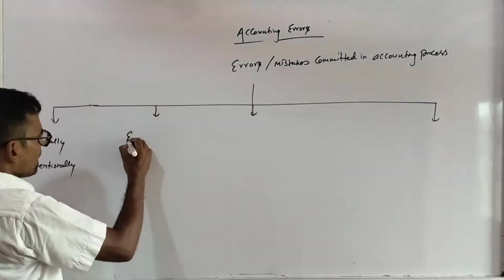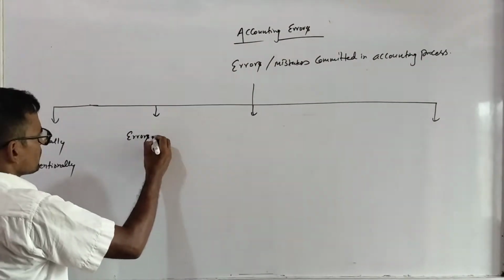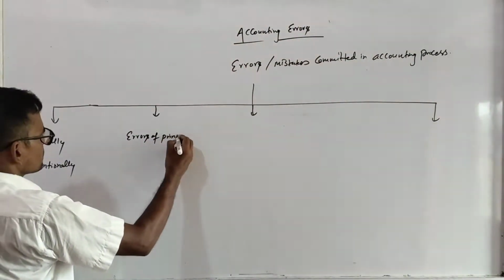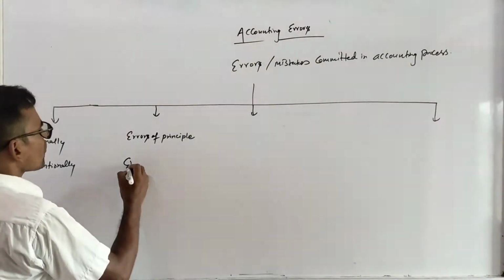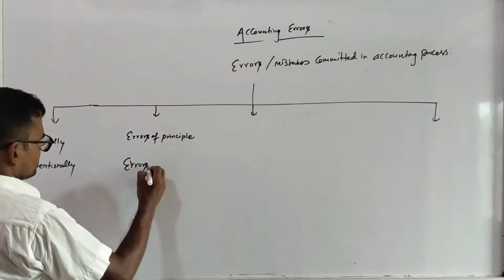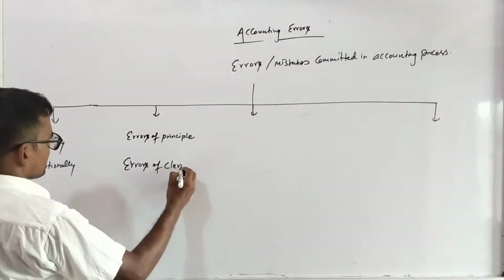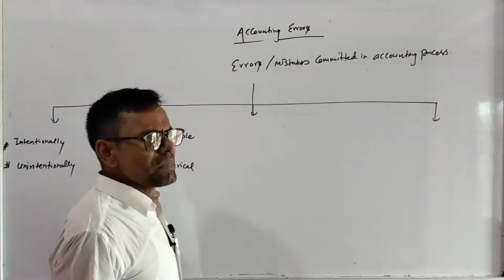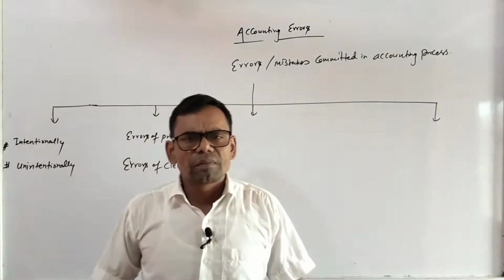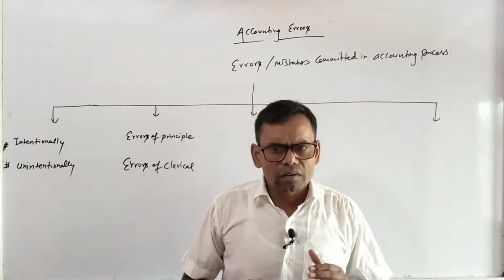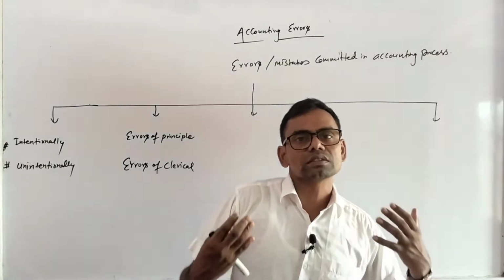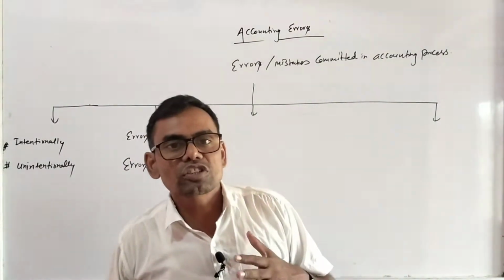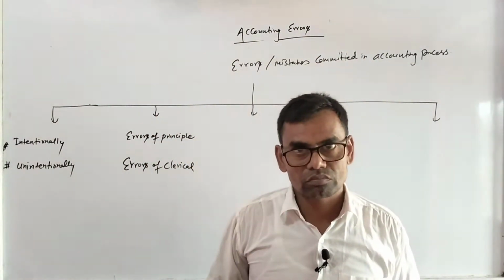Similarly, there are errors of principle and errors of clerical nature. Errors of principle are mistakes which are beyond the rules and regulations and process of accounting.